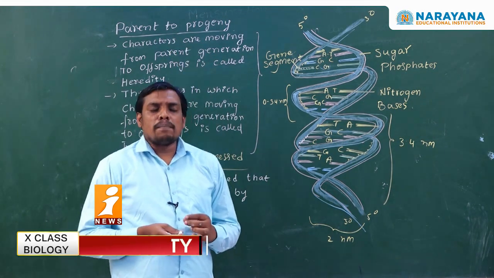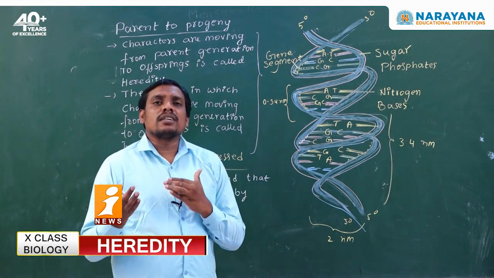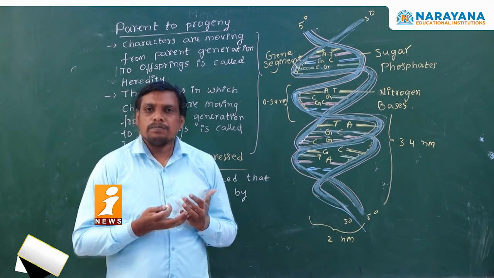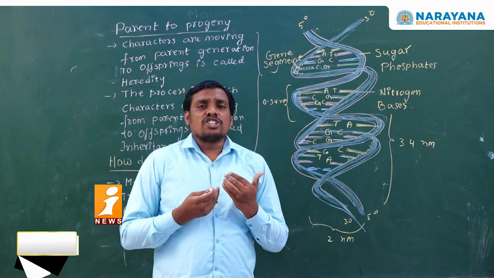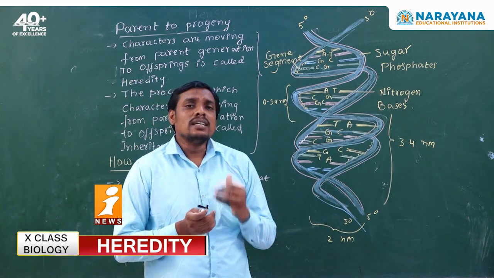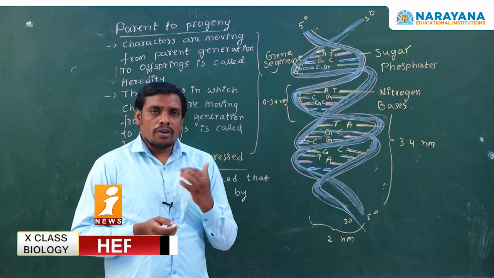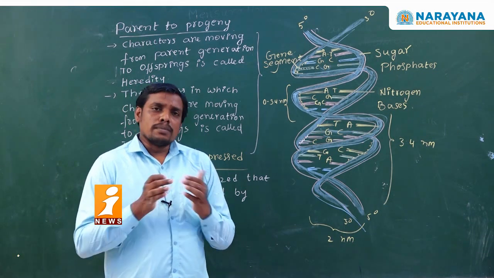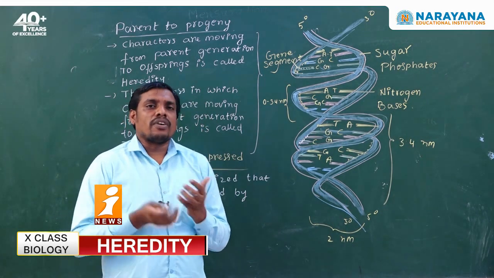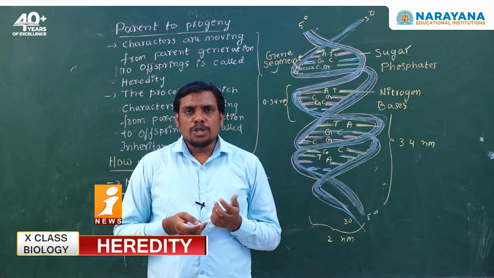You know that Mendel hypothesized that characters move from the parent generation to offsprings, hence it is called heredity. The process in which characters move from the parent generation to offsprings is called inheritance. In this concept, we are going to discuss the major questions generally important for final examinations or the common examination.